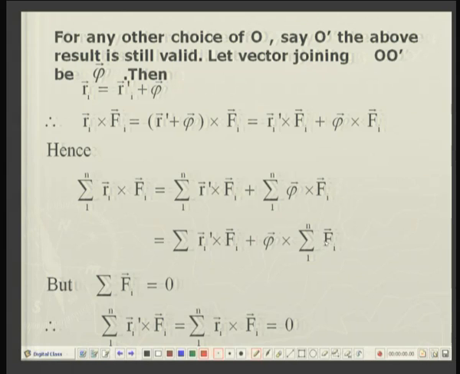Now, this is equal to the resultant force, and the first condition of equilibrium is that the resultant force is equal to 0.